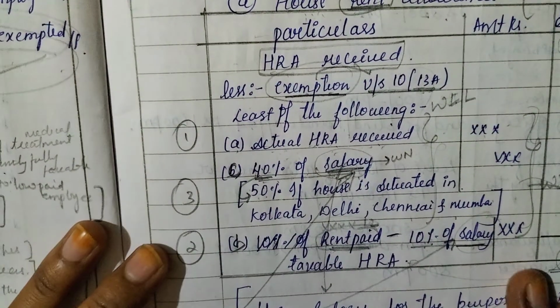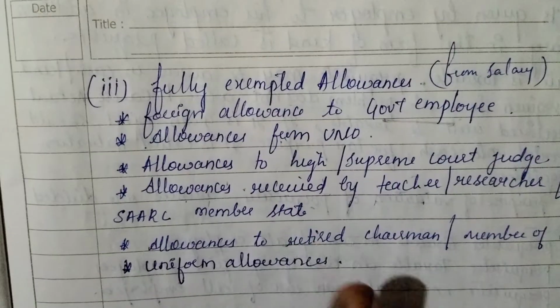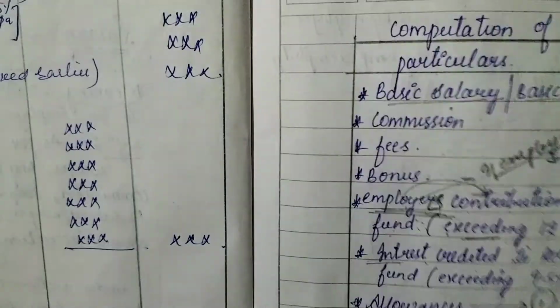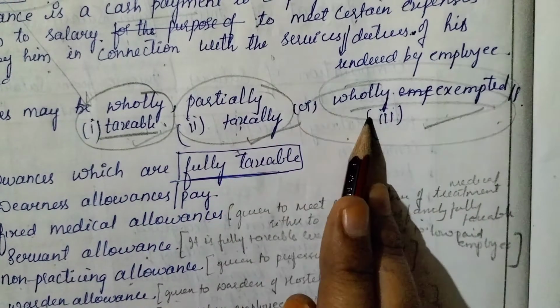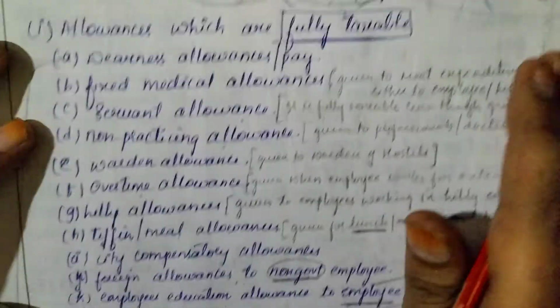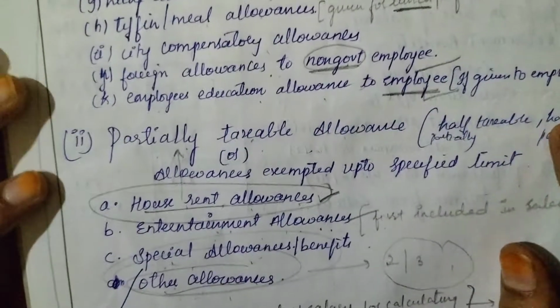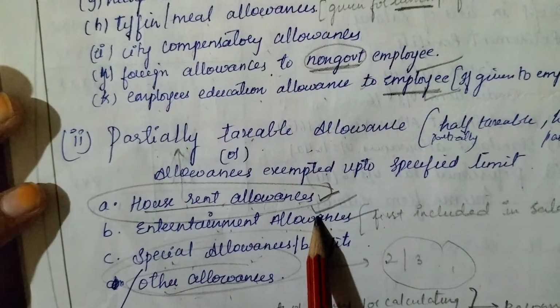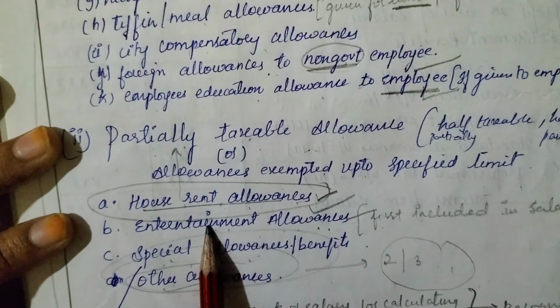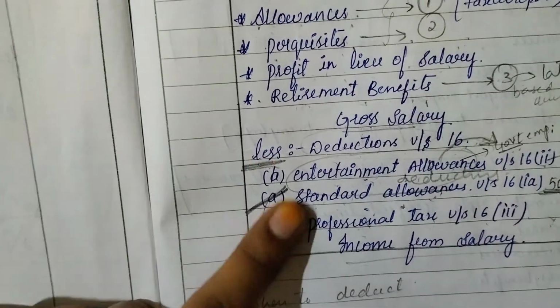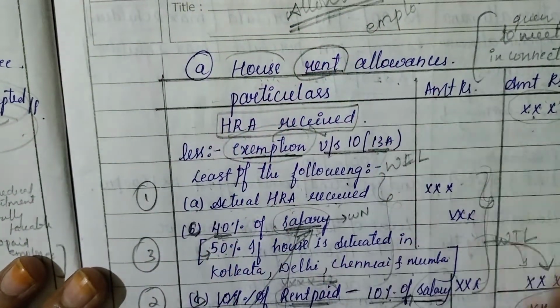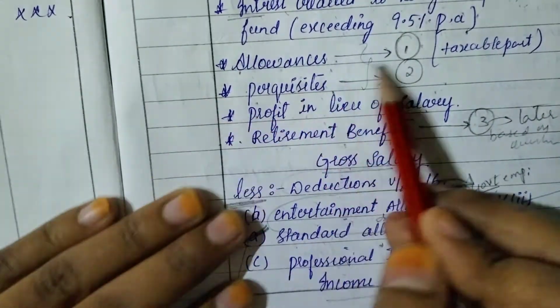Allowances are done: wholly exempted and partially exempted are done. Wholly taxable, remember all this. In exempted allowances, remember how to calculate HRA. Even entertainment allowance, I'll explain how to calculate later. This HRA is important, please keep it in mind. Our first part from the format, allowances, is done.